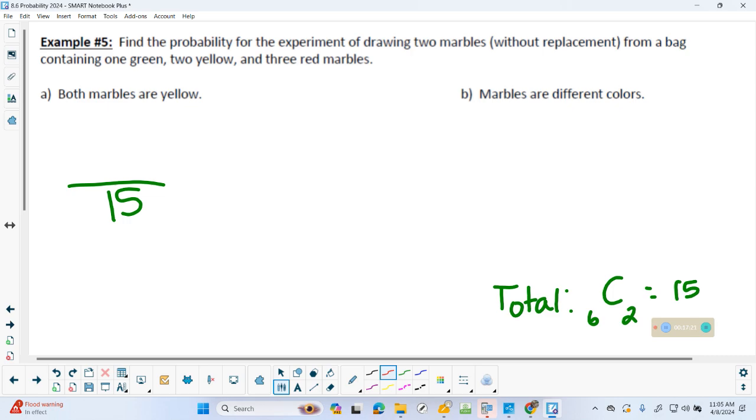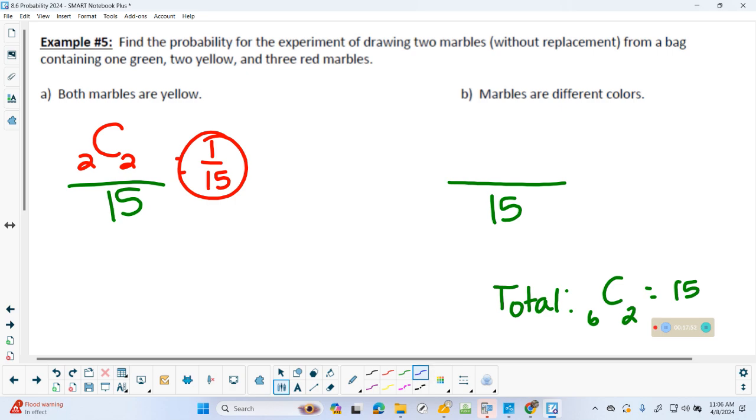Because we're tired and don't want to write out all 15, I'm going to do the same thing for the top. I'm going to use a combination. How many total yellow marbles are there to select from? 2. And we want both of them to be yellow, so the 2 we pick want to be yellow. I punched that in my calculator earlier, and I got 1. So 1 out of 15. Got it. Same type of thing here, I'm going to put the 15 in.